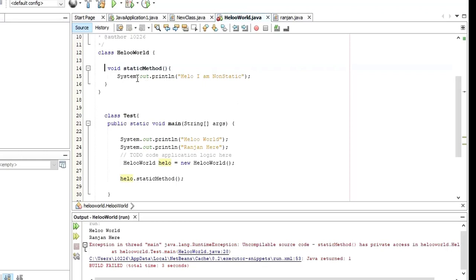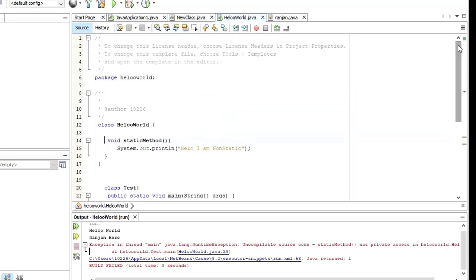Void static. So in this case, the access specifier name is default, because there is no public, there is no private, it's empty. So when you don't specify an access specifier name, by default it will go to the default access specifier. So what is the use of the default access specifier? As long as these two classes belong to the same package.